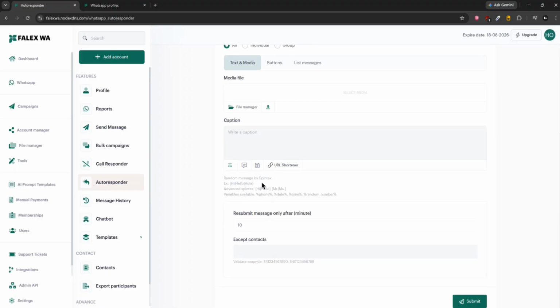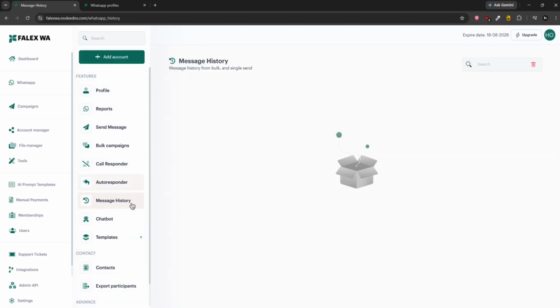So you can send an auto responder whenever somebody contacts you, it will automatically send this message to that user. Then message history. This thing took me almost 3 weeks, I think 2 to 3 weeks to build this part. Then we have here chatbot. Basically, chatbot is something which runs on behalf of keyword.